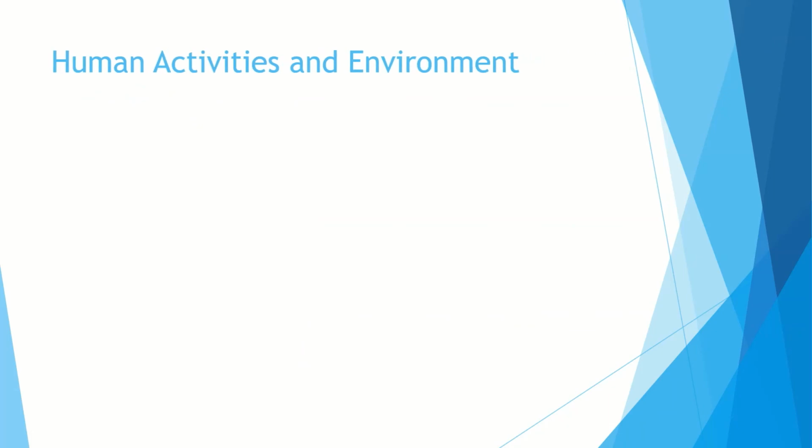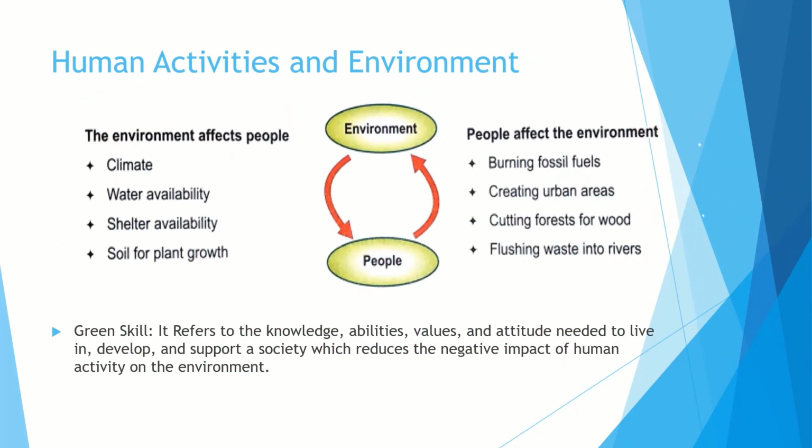Human activities and environment. Here are some human activities and the environment that can affect each other. The environment affects the people through the climate, water availability, shelter availability, and soil for plant growth. The people affect the environment by burning fossil fuels, creating urban areas, cutting forests for wood, and flushing waste into the rivers. You can see the environment is giving everything to the human, but the human is giving the environment nothing in return. So we have to protect our environment.